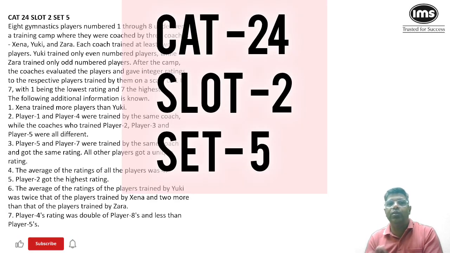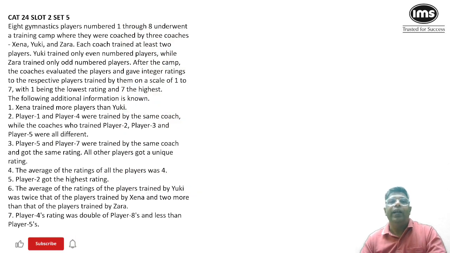Let's discuss CAT 2024 slot 2 set number 5. Let's read the set. 8 gymnastic players, number 1 through 8, underwent a training camp where they were coached by 3 coaches X, Y and Z, and each coach trained at least 2 players. So every coach is training how many players? At least 2 players. And Y trained only an even number of players while Z trained only an odd number of players.